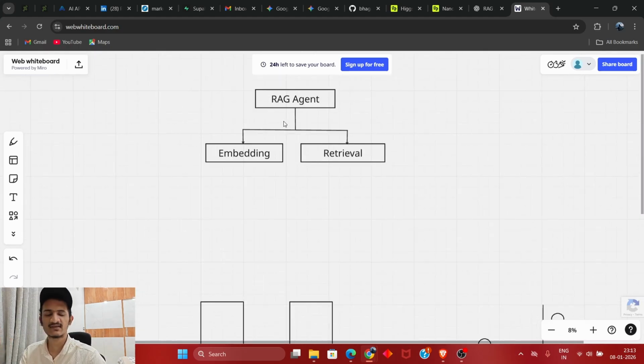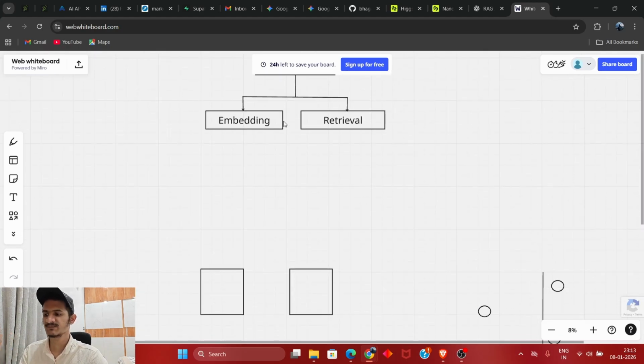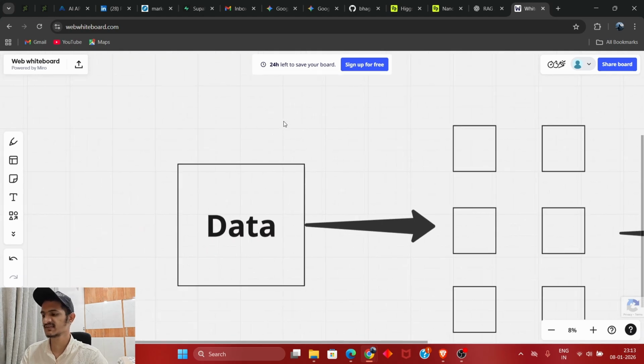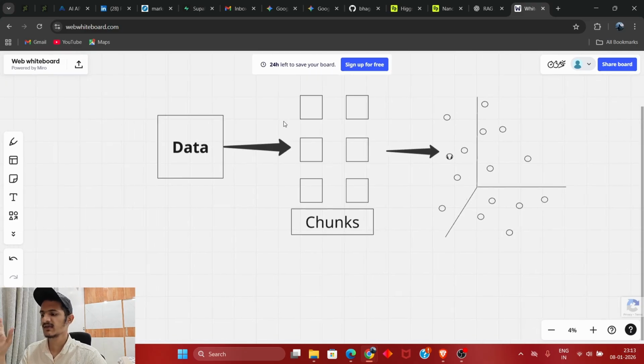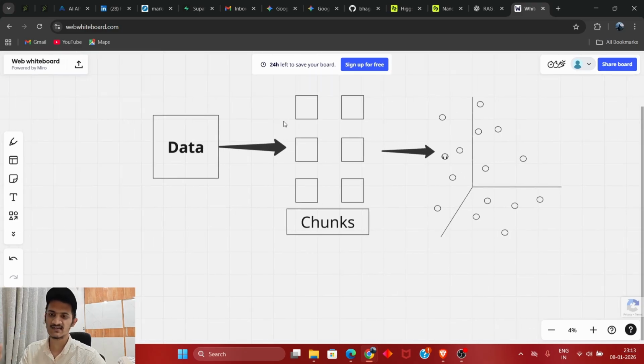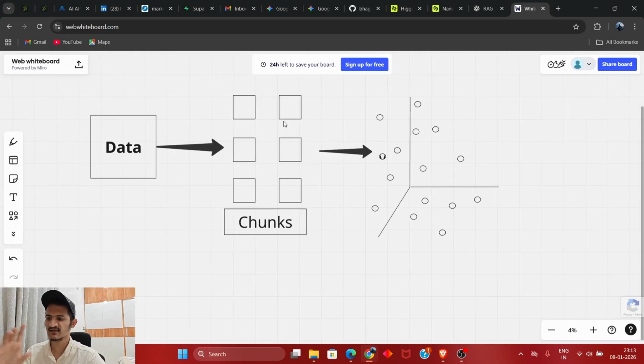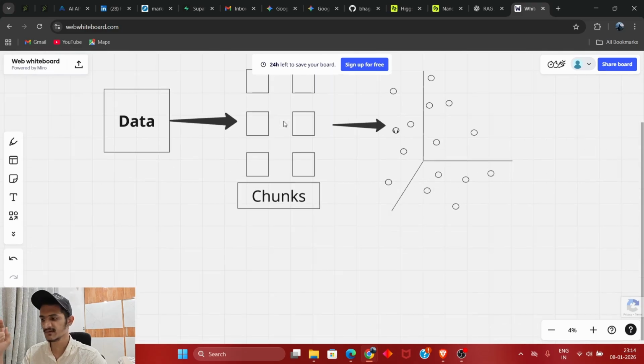A RAG agent can be divided into two phases: the embedding phase and the retrieval phase. In the embedding phase, we take the whole data, which can be any kind of document, PDF, or whatever, and the data is chunked into smaller pieces, and then this chunked data is vectorized. Vectorization is a form of data representation that the system understands, and it also makes retrieval of the data efficient.